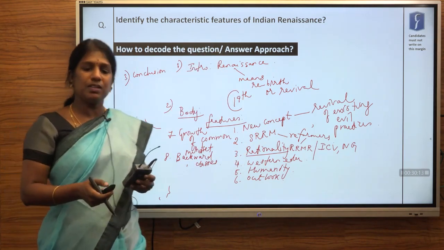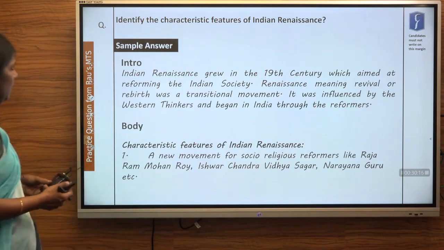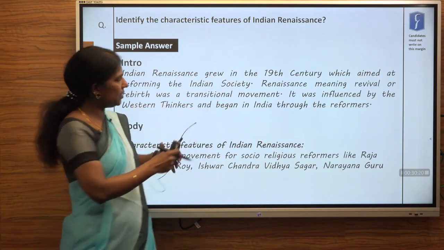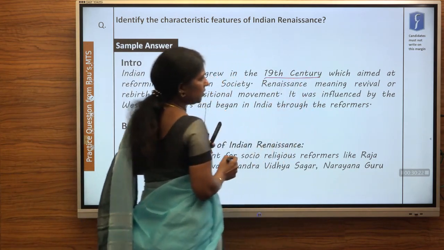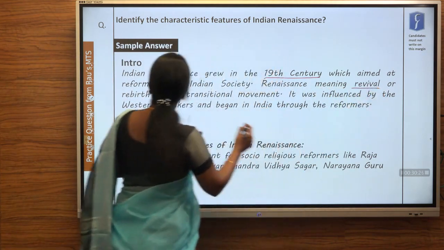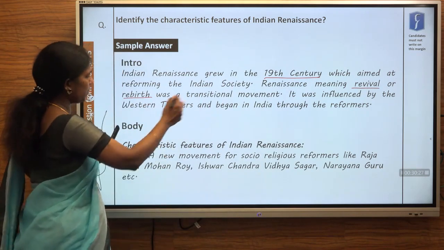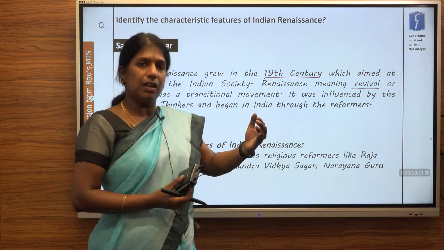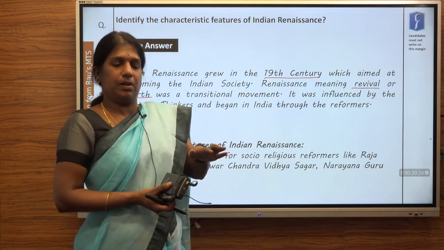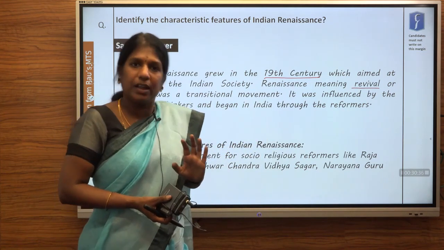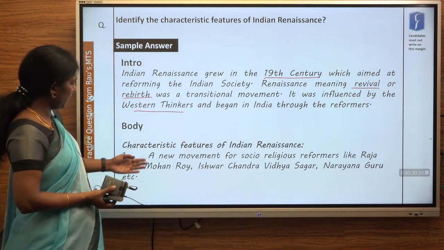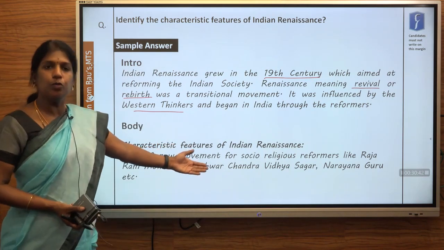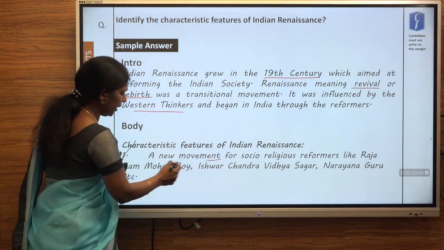So let's move on to a sample answer. When you see the sample answer, I've given an introduction of Indian Renaissance where it reads, it was in the 19th century. Renaissance means revival or rebirth, and it was influenced by Western thinkers. So it entered India from the West and it merged with the Indian situation and became purely Indian. Again, in the body, we directly start with the characteristic features of Indian Renaissance. It was a new movement. As I told you, it was totally new for India.